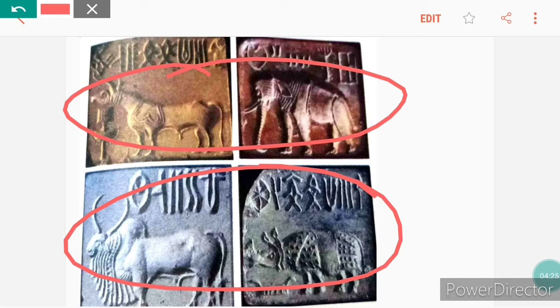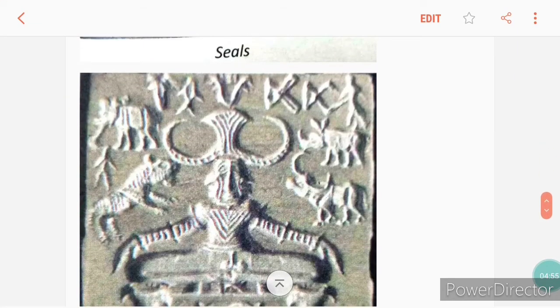An idea of the dress, ornaments, hairstyles, religious faiths, and commercial activities of the Indus Valley people is engraved on these seals. What does engraved mean? Engraved means to carve words or designs on metal or stone. More than 2000 seals have been found at various sites of Indus Valley. The most important is that of Shiva Pashupati, which has been found at Mohenjo-daro.